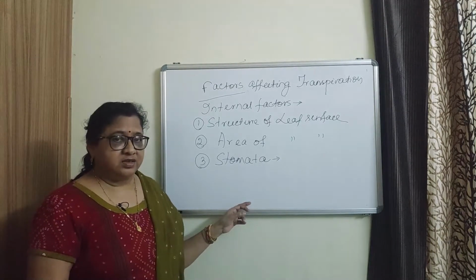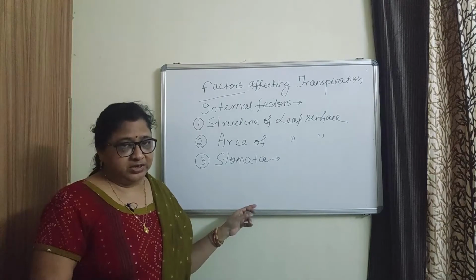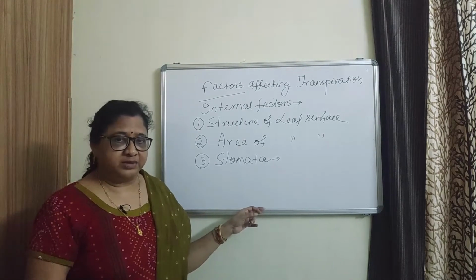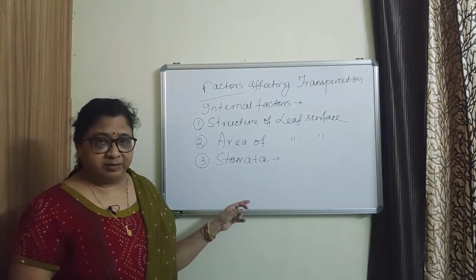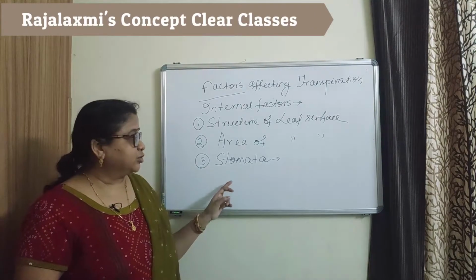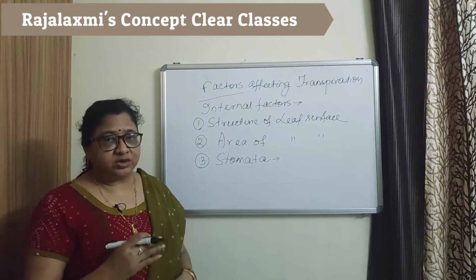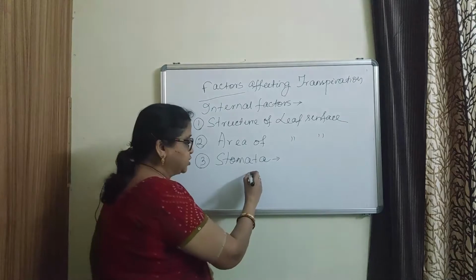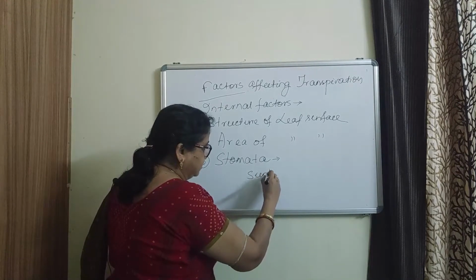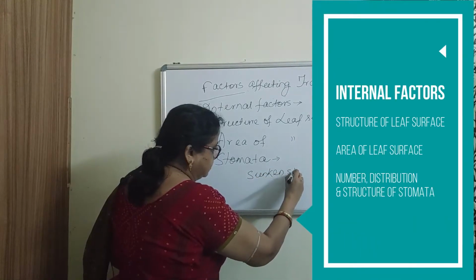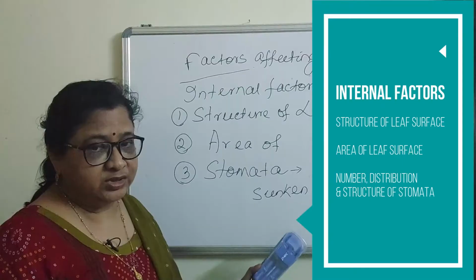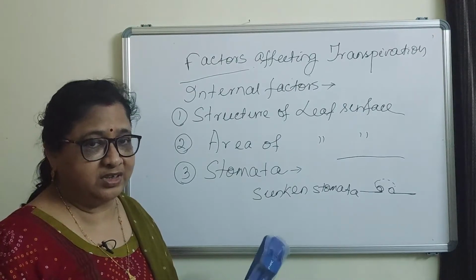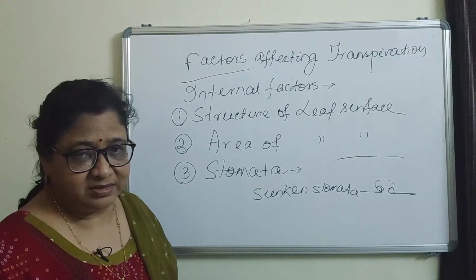Generally in dicots, the stomata are distributed mainly on the lower surface to reduce the rate of transpiration. In xerophytic plants, the stomata are present below the surface of the epidermis. These are called the sunken stomata. So these are external and internal factors that affect the rate of transpiration.